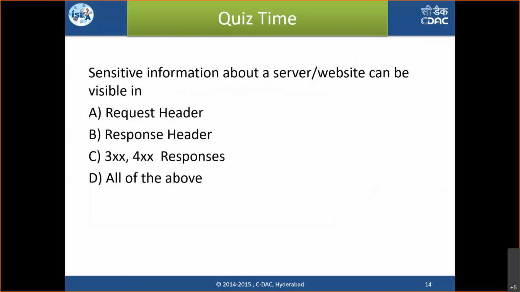Okay, I just put a small question over here. Sensitive information about a server or a website can be visible in which? Just now we have covered this concept anyway. So I am asking, sensitive information about a server or a website can be visible in which? A request header, a 300 or 400 response, or all of the above? You may put your answers in the chat box.